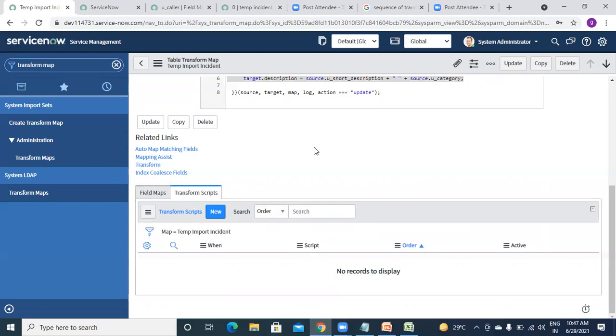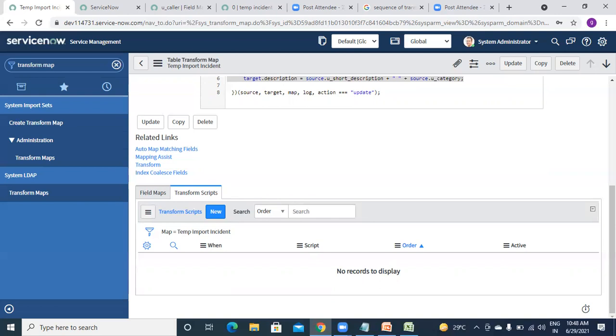For example, if I have applied coalesce on short description and caller ID, and a new record being inserted has these same fields, it will not create a new record, it will update the existing one. And if short description and description match but the caller is different, then it will create a new record. Coalesce means it should match all the fields. If it matches, it will update. If any one of the three is not matching, then it will create a new record.